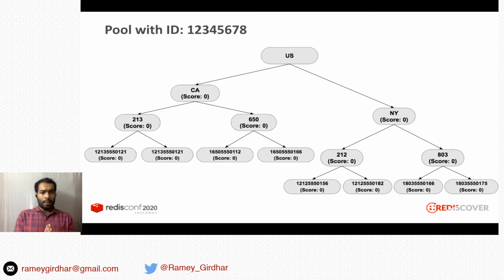So this is how a pool will look pictographically. On top there is country, then state, then each state has the prefixes. Basically, for the state of California, we have 213 and 650. For New York, it's 212 and 803. And each prefix will have their numbers. Sorry for the bad representation.